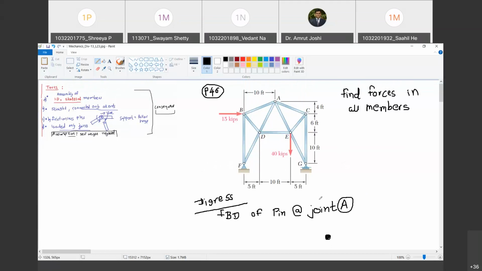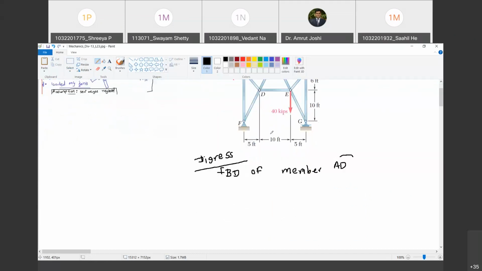Yes, sir. Okay. Now let me draw what member AB must have been doing. Oh, okay. Instead of drawing the free body diagram of the pin at A, let us first draw the free body diagram of member AD. Member AD. Are you with me? Yes, sir. Okay. So how does the free body diagram of member AD look like? I have freed the member from all external agencies. This is joint D. This is joint A. Are you with me? Yes, sir.